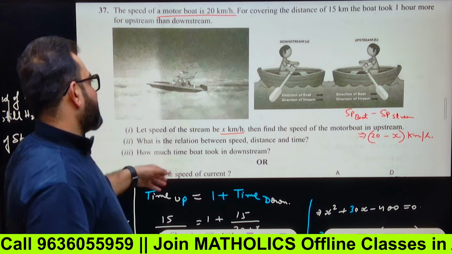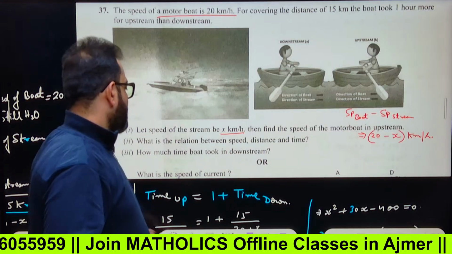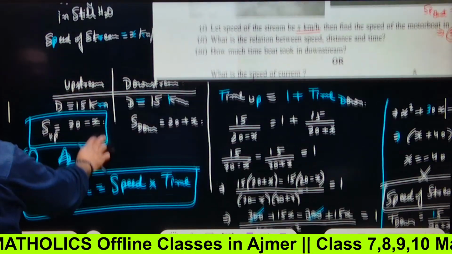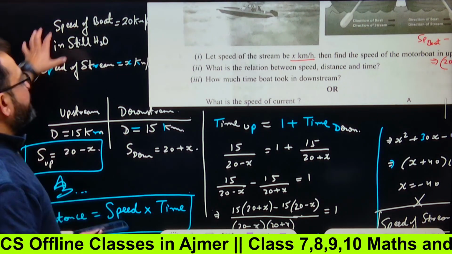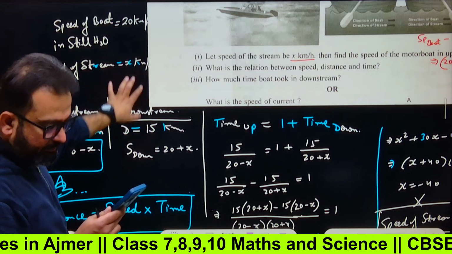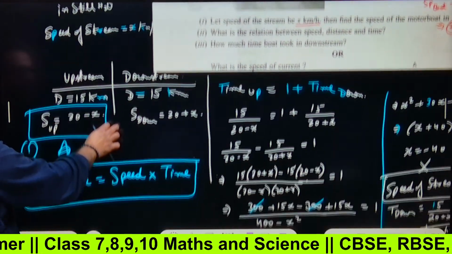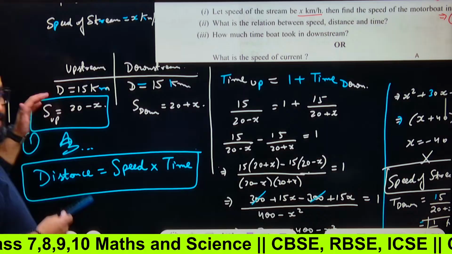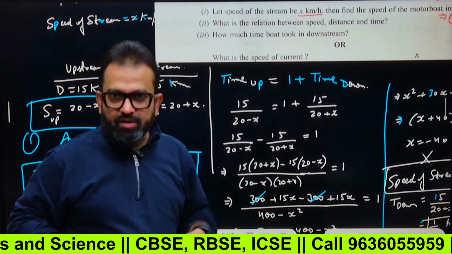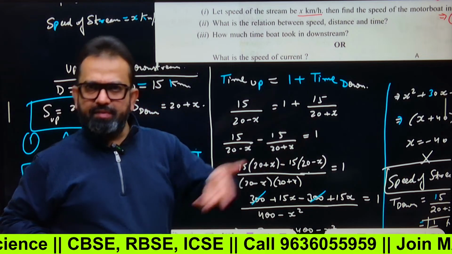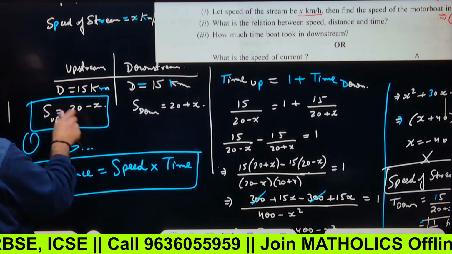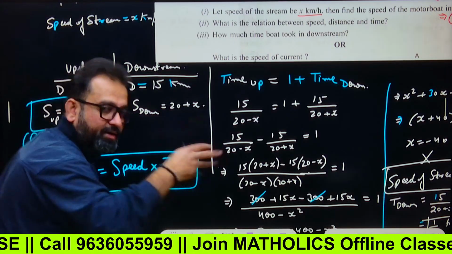Well, how much time did the boat take in downstream? See, we have to make this table. The speed of boat in still water is 20 kilometers per hour. Speed of stream is x kilometers per hour. So now you have to make two columns, upstream and downstream. Distance going upstream, that means opposite direction of stream, is 15 kilometers. If the boat comes to the initial point, the same 15 kilometers it has to travel. So this is also 15 kilometers. So speed in upstream is 20 minus x. Speed in downstream, it will be increased.